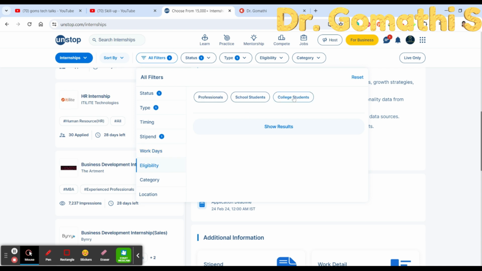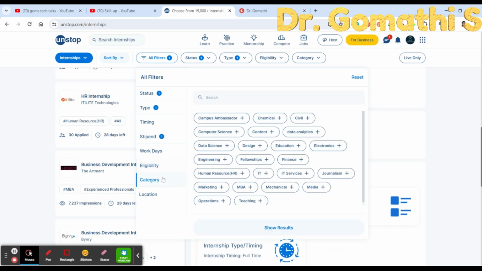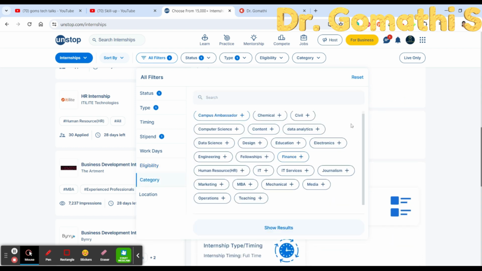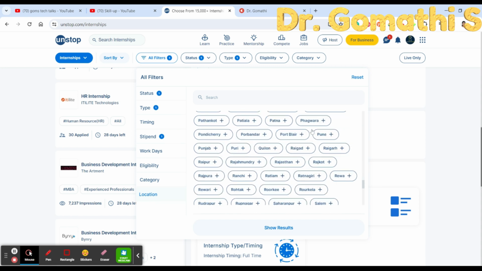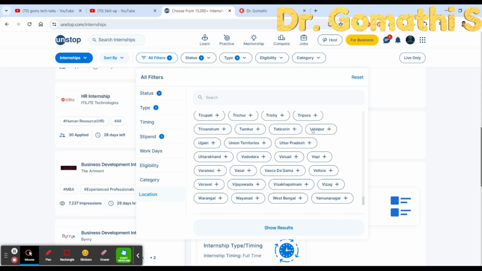Eligibility: whether you are a college student or a school student, you can click for the eligibility. And what is the category you are looking for, whether it's campus ambassador, data analytics, human resources, IT services, whatever you want. And finally the location, in which location you are looking. This is completely in India, you can just search for the location.